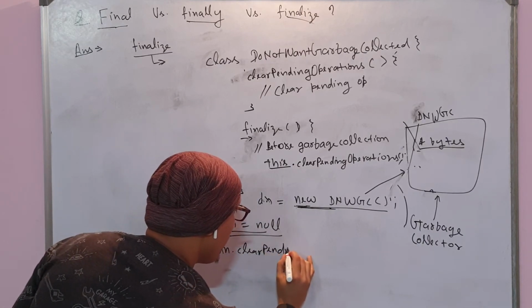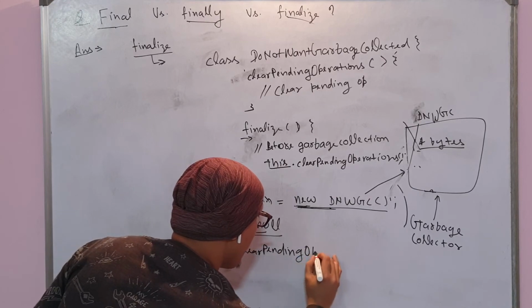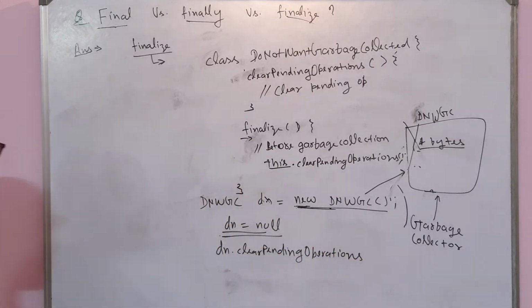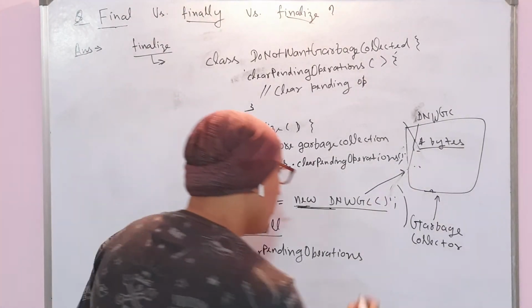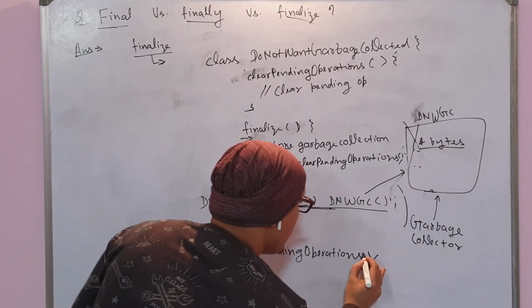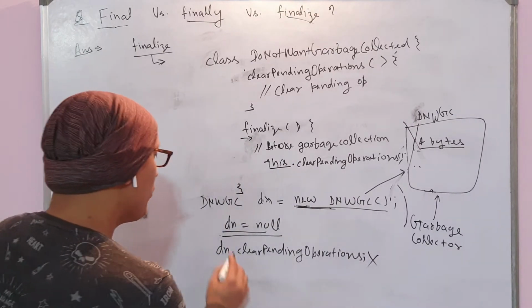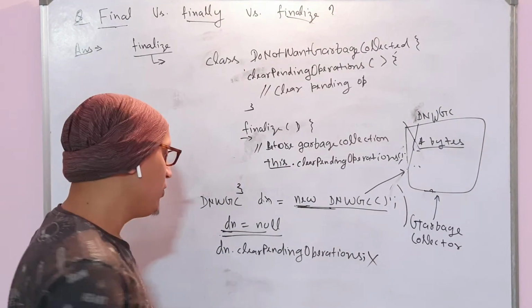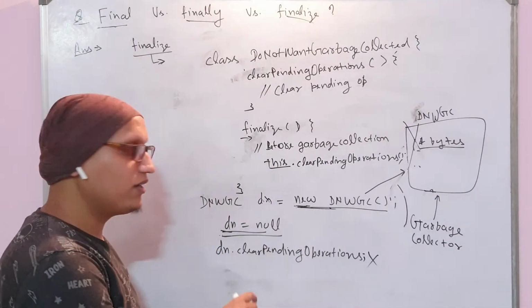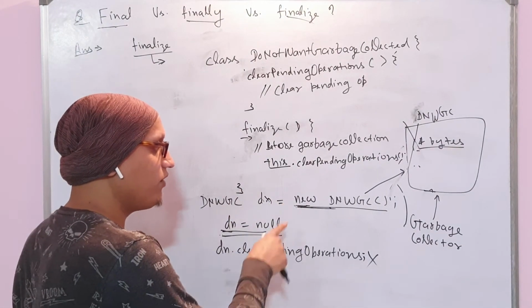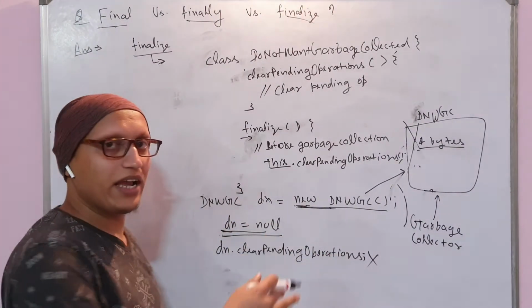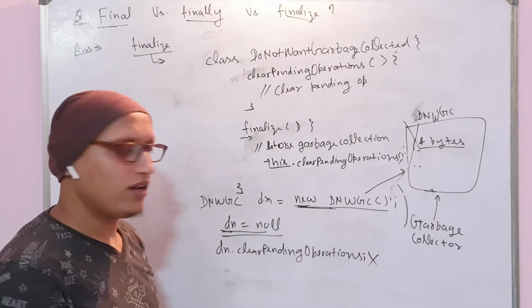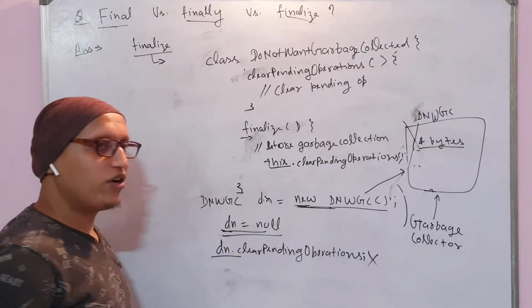Clear pending operations? No, not at all. Why? Because this dn is null, you will immediately get a null pointer exception, because dn has already dereferenced the object. So dn is not having any object. This is just a reference which is pointing to null, so it will just give you a null pointer exception.